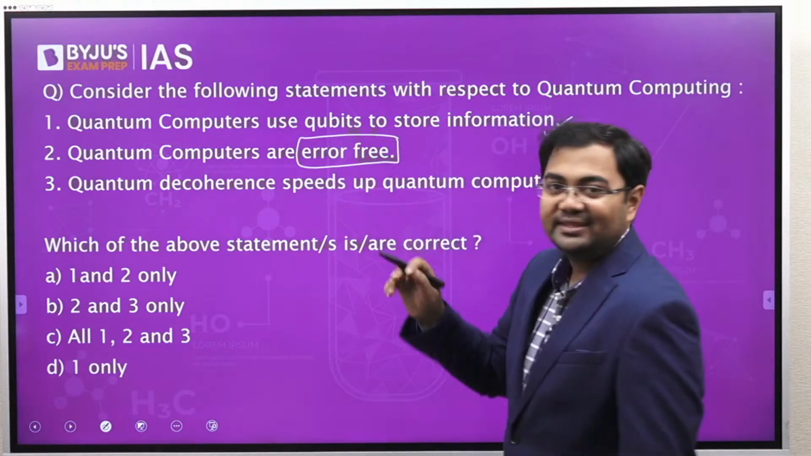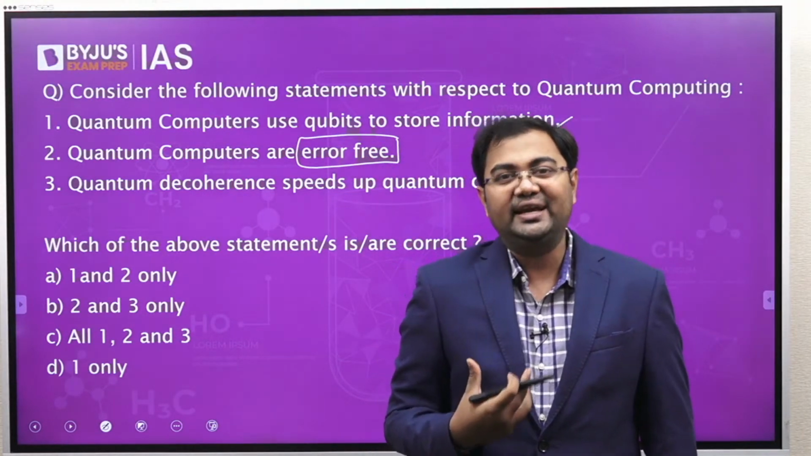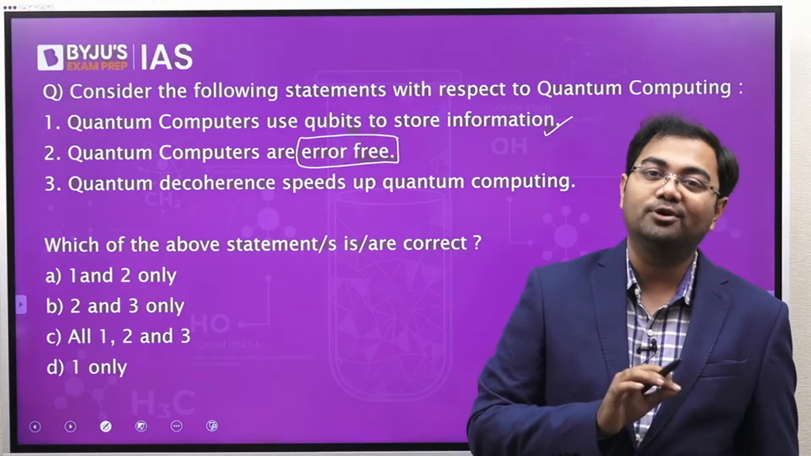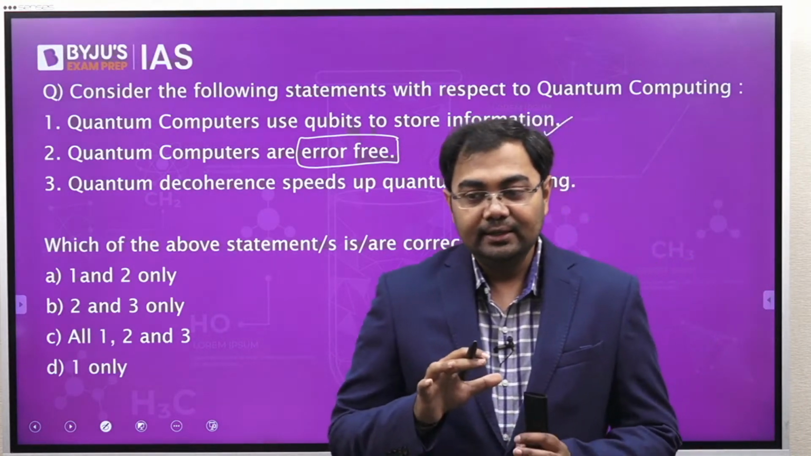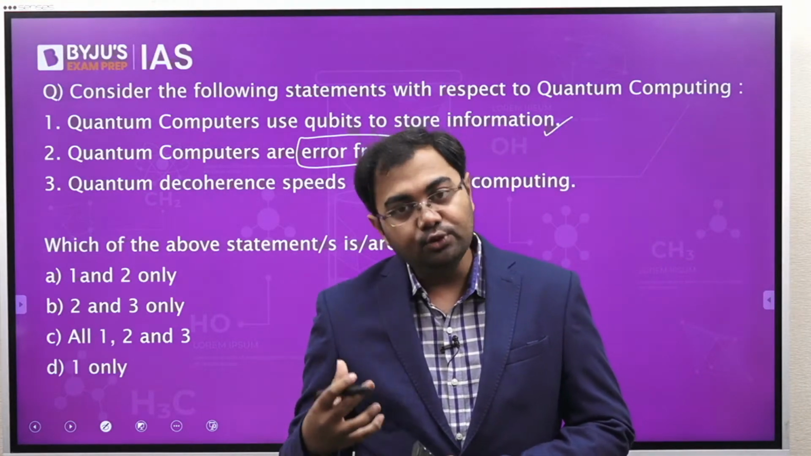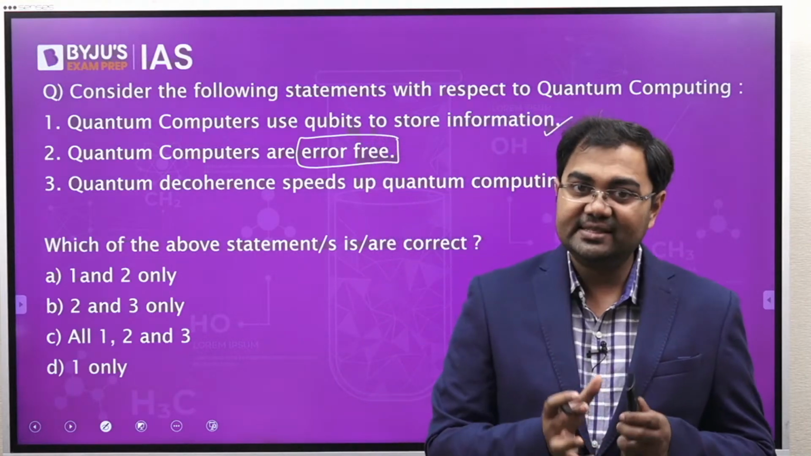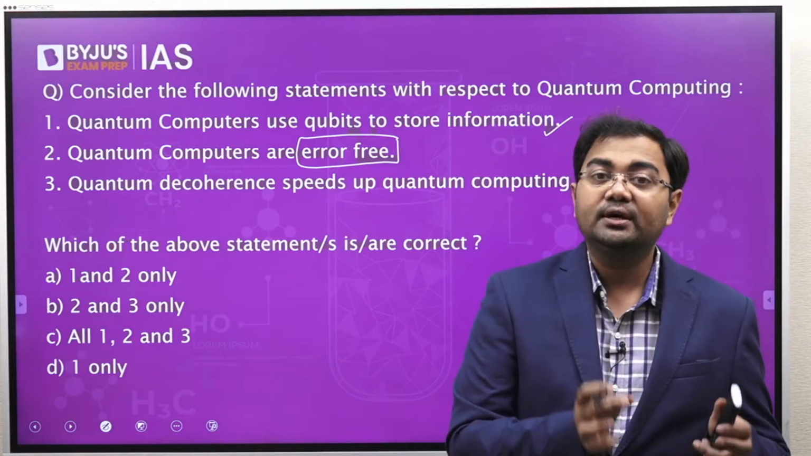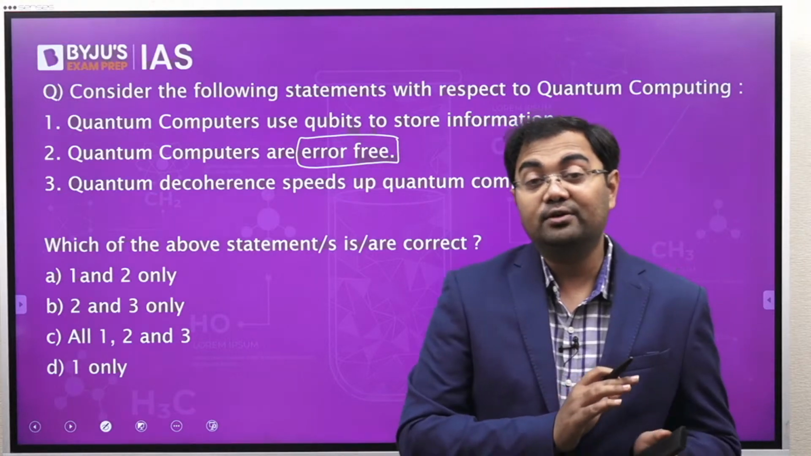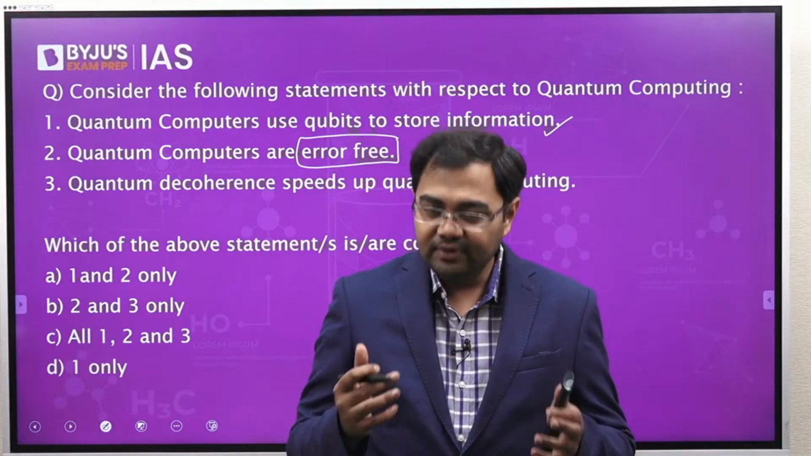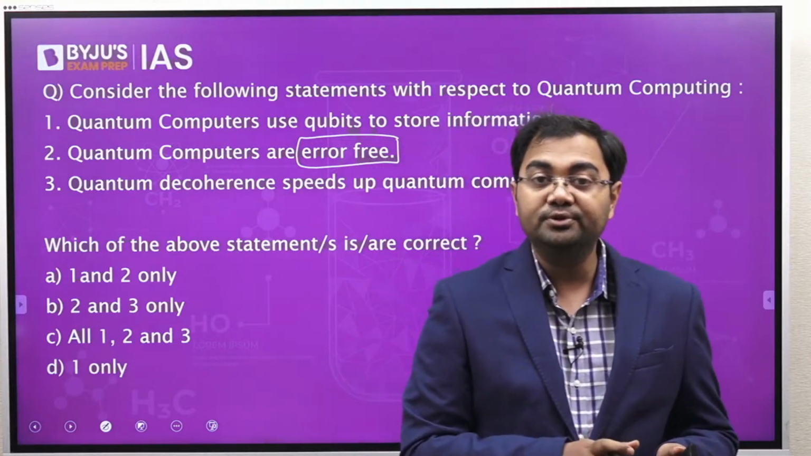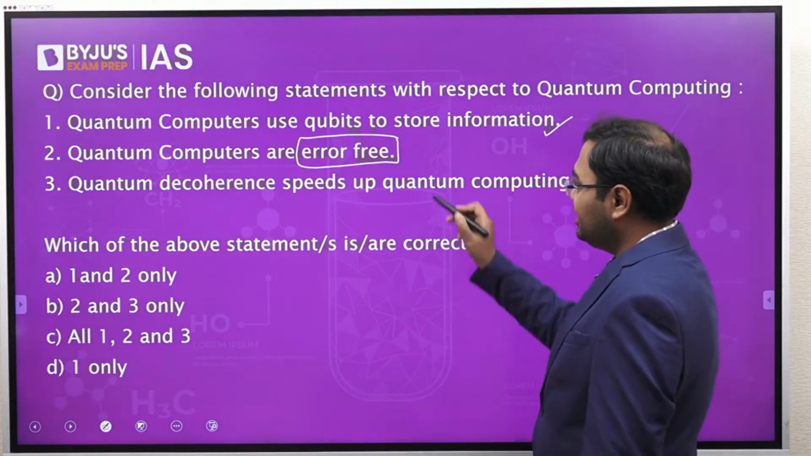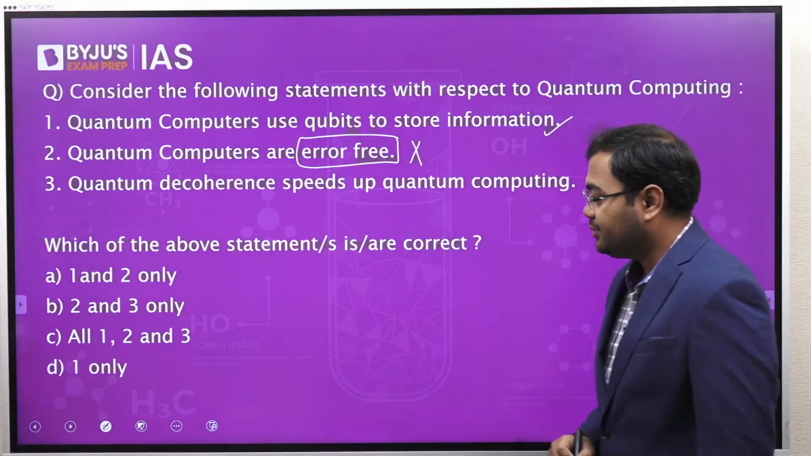Second is: quantum computers are error free. Saying that they are error free is, I would say, a very extreme statement, that there will be no error whatsoever when it comes to quantum computers. This is not correct. Although compared to normal computing, you might say that this is a kind of computing which is much better, much more efficient, with much fewer errors, you cannot say that it is completely error free. So the second statement I would not consider a correct statement.